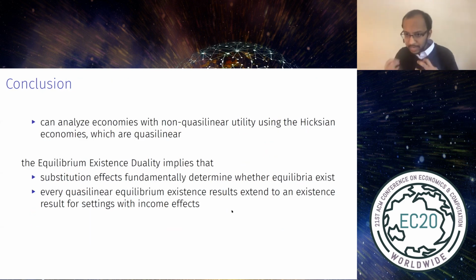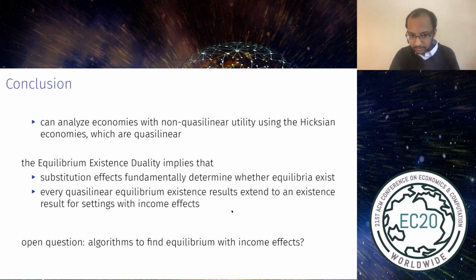So to conclude, I think the main point in our paper is that we show that one can analyze economies with non-quasi-linear utility by using the Hicksian economy, which is quasi-linear. This lets one quasi-linearize and go from an a priori more complicated setting to a simpler and more well-understood one. And our equilibrium existence duality tells us that it's substitution effects, not income effects, that really determine whether equilibrium exists, and gives us a way to move every quasi-linear equilibrium existence result to get equilibrium existence results in settings with income effects.